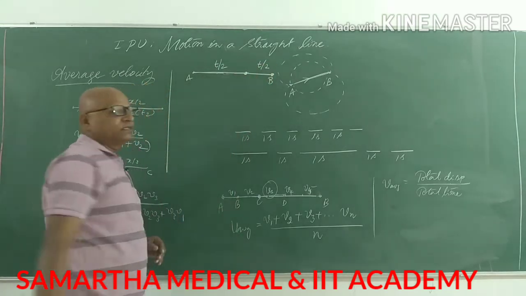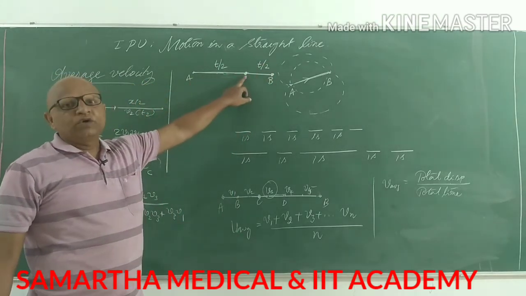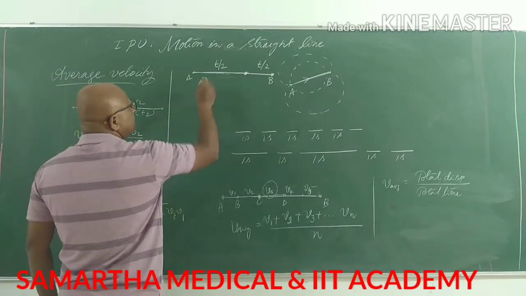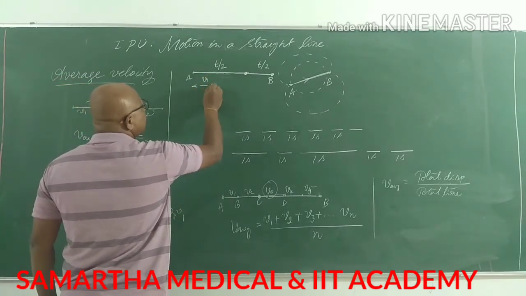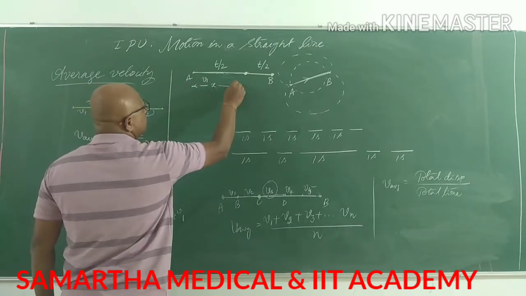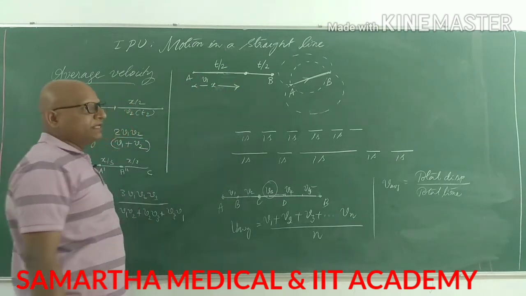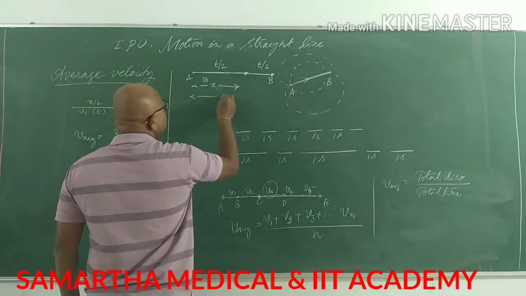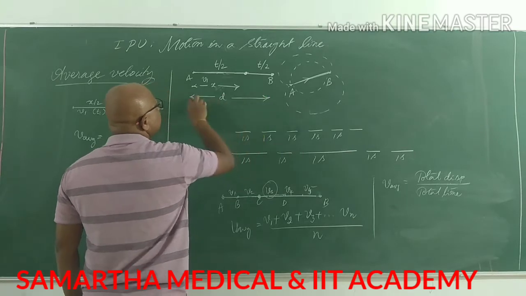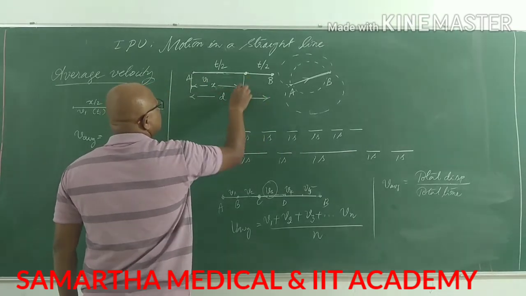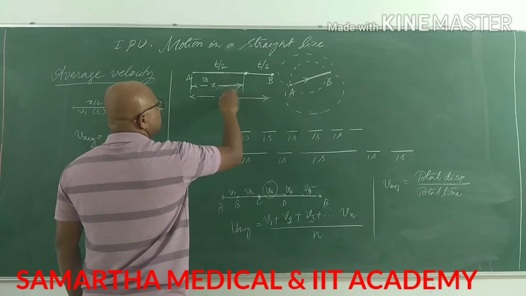So there is a bus that for half an hour goes very fast with v1 velocity. It goes very fast and covers a displacement of x. Okay, let us take x. Suppose the total displacement between the places is d. It covers a displacement of x in half an hour.